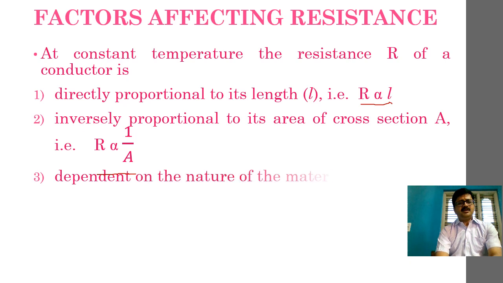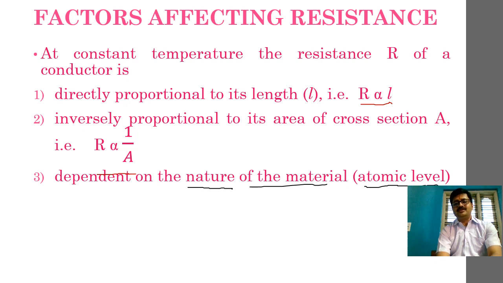Then third, it depends on the nature of the material. This is one thing that we should remember. What is the nature of the material I am talking about? It is nothing but the atomic level nature. That means the arrangement of atoms, interatomic distance, and how many electrons are there per unit volume. These are the properties called the nature of the material. I hope this is clear.